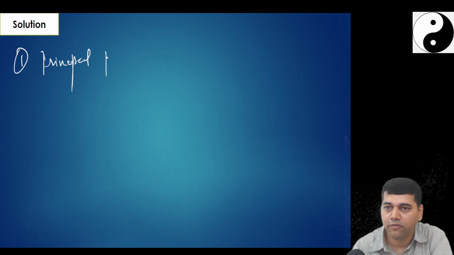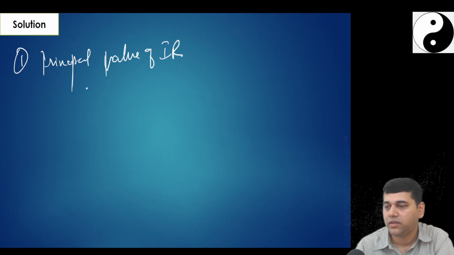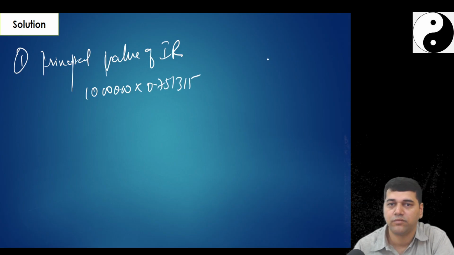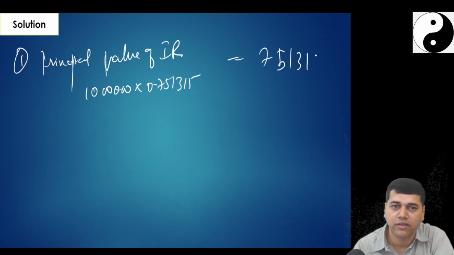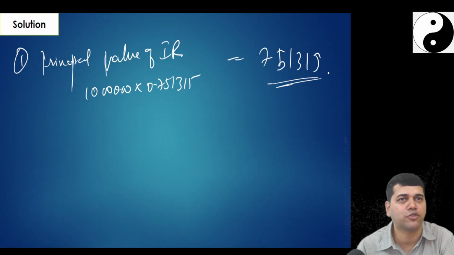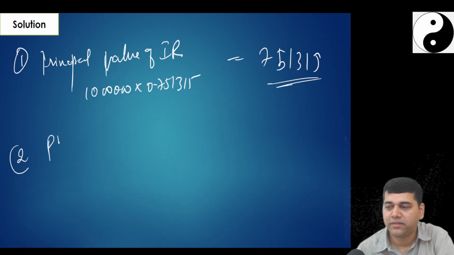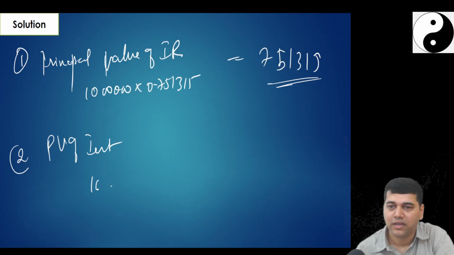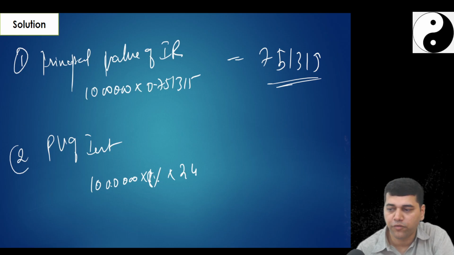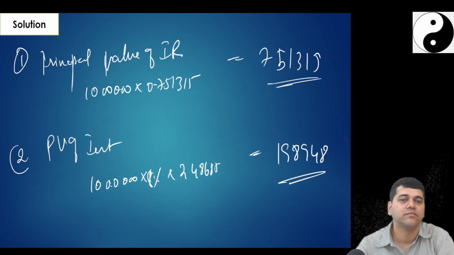Principal value on initial recognition is 10 lakhs into 0.751315, which is 7 lakh 51,315. One mark straight away. Done. First question they asked me, I told. Second, present value of interest, 10 lakhs into 8% into 2.48685, which is 1,98,948. Chalo, one more mark.